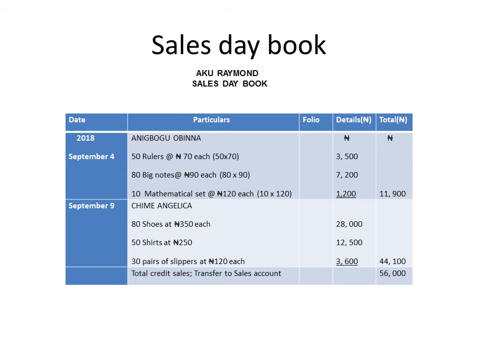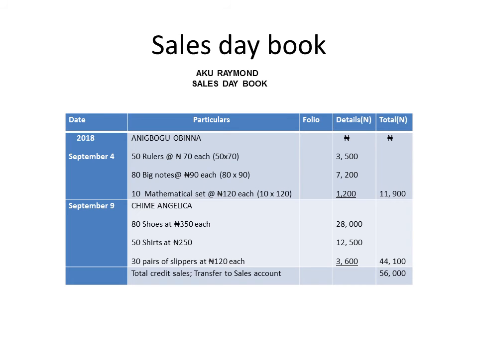Now, this is how a sales daybook looks like. You see the name is there, Aku Raymond, and we have the title of the account as sales daybook. The date column is to record the date on which the transaction took place, and the particulars column is for the name of the buyer and the items that were sold to this buyer on credit. The details column is for when more than one item is bought by a customer, so that we have a means of getting a total sum of all the items bought. Everything will appear under details so that you can have an overall total in your total column.